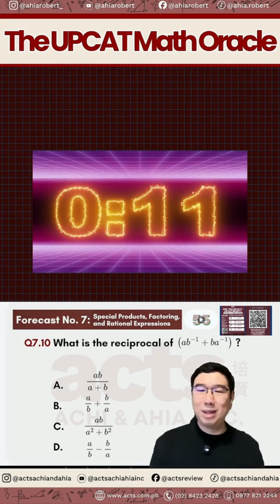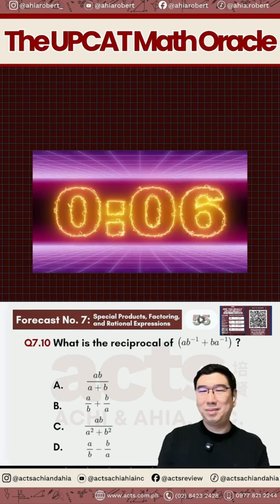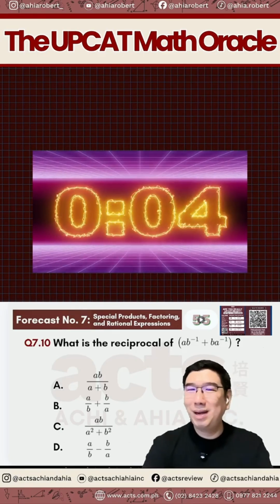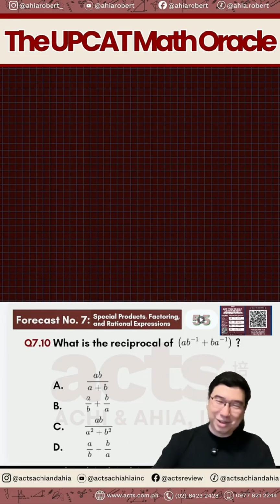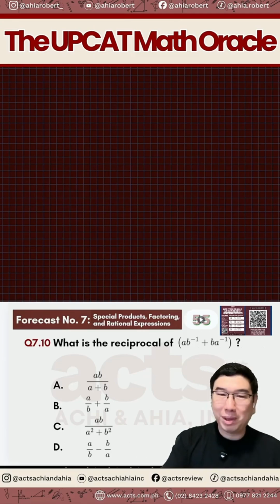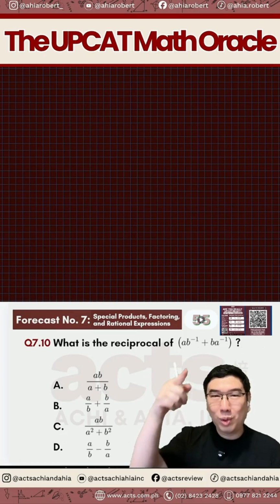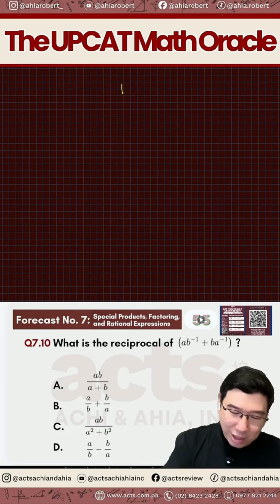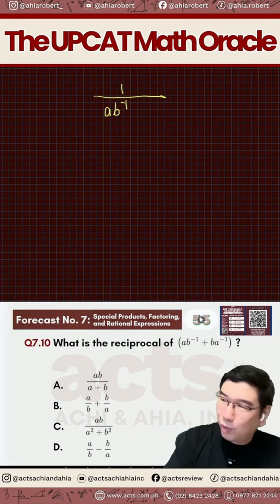Ano kayang sagot dito? Iba-iba ang mga sagot natin. Okay, time's up. Tingnan natin kung anong tamang sagot. So, sinasabi niya is, what is the reciprocal of that particular term? Right? So, when you say reciprocal, we have to do the 1 divided by. So, magiging 1, okay, the whole thing na nakalagay dyan. So, that's like a times b to the negative 1 plus b times a to the negative 1.